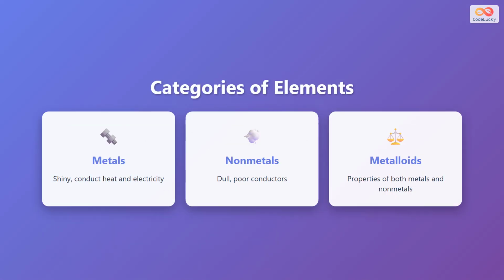Elements are divided into three main categories based on their properties. Metals are shiny substances that conduct heat and electricity well. Most elements are metals, including iron, copper, and gold. Nonmetals are dull in appearance and are poor conductors of heat and electricity. Examples include oxygen, carbon, and sulfur. Metalloids have properties of both metals and nonmetals. They are sometimes conductors and sometimes insulators, making them useful in electronics. Silicon is a common metalloid.